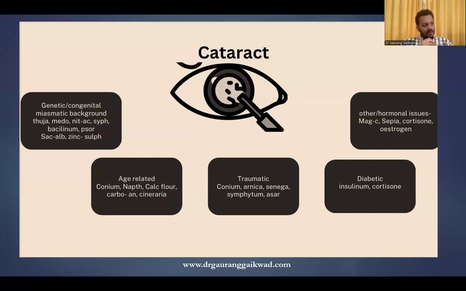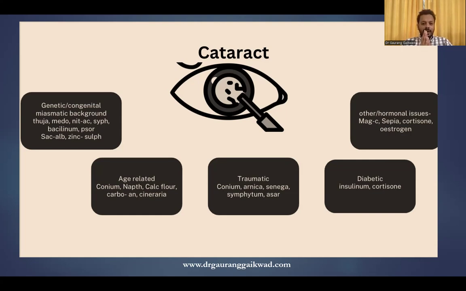So this is a very interesting map that we have created. If it's an age related cataract, definitely remedies like Calcarea fluorica, a small remedy called Naphthalinum, Conium, Carbo animalis, a very important remedy, Cineraria, these are all important remedies.